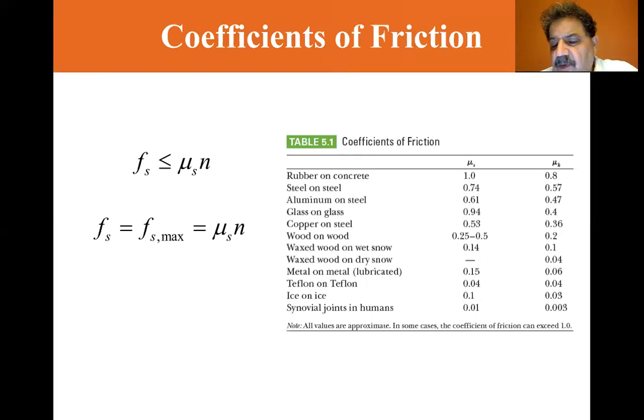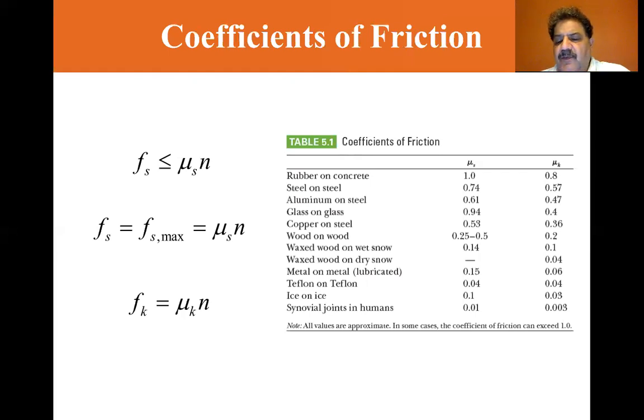Now, the magnitude of the force of kinetic friction acting on two surfaces is shown here. The force of kinetic friction equals mu sub k times the normal force. Mu sub k is the coefficient of kinetic friction. The coefficient of kinetic friction can vary with speed. We usually neglect that. Values of mu sub k and mu sub s depend on the nature of the surfaces. Generally, as I said earlier, mu sub k is less than mu sub s. Typical values are anywhere from 0.03 to 1.